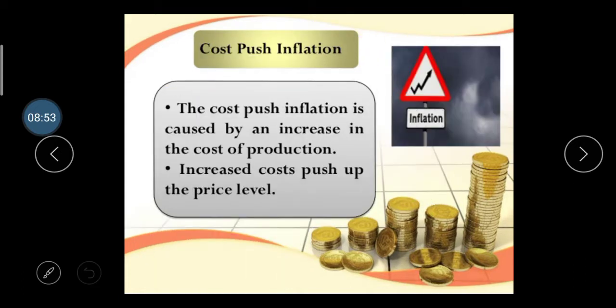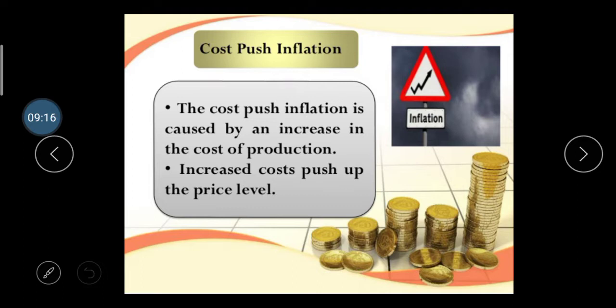Then cost push inflation. Cost push inflation is caused by an increase in the cost of production. Cost of production means what? The total expenses incurred for producing a particular good is called the cost of production. For land, the cost of production is rent, right? I hope you understand about cost of production and factors of production.